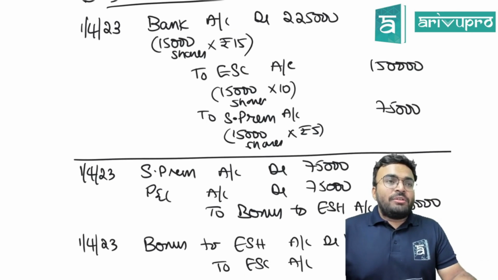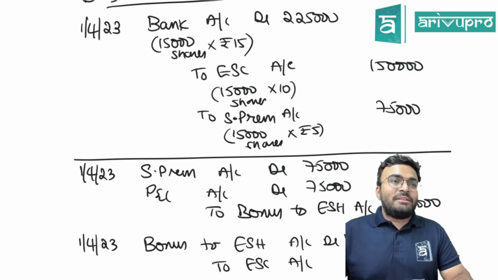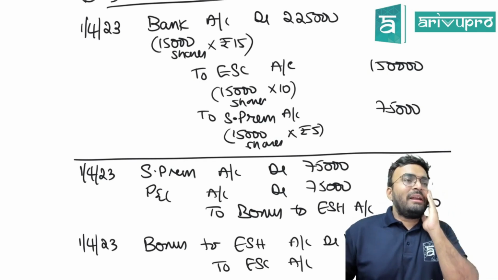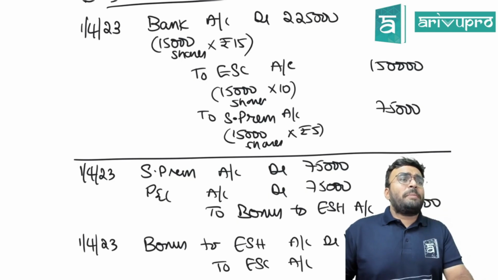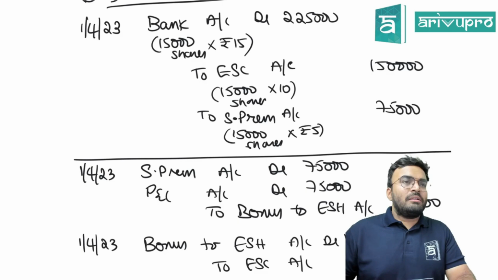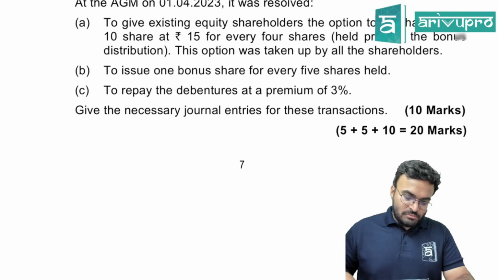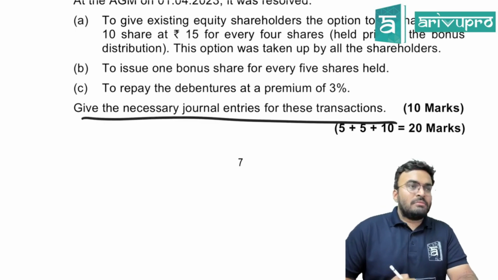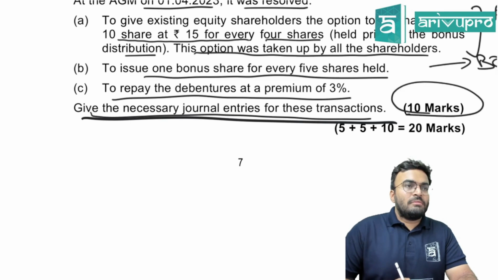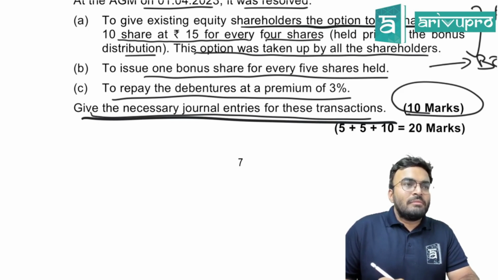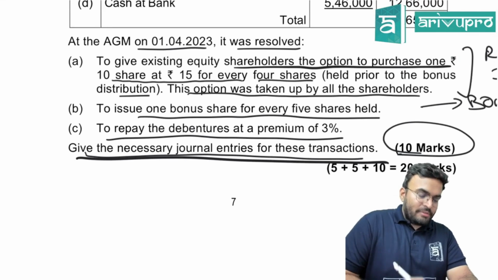Right issue. Shares are issued at 15 rupees. They asked you to prepare what? Ledger. This is the first entry.